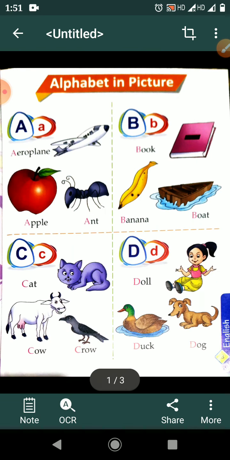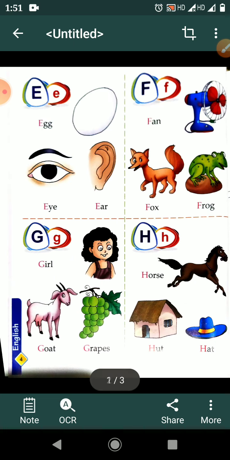Again repeat. A for aeroplane. A for apple. A for ant. B for book. B for banana. B for boat. C for cat. C for cow. C for crow. D for doll. D for duck. D for dog. E for egg. E for eyes. E for ear. F for fan. F for fox. F for frog. G for girl.